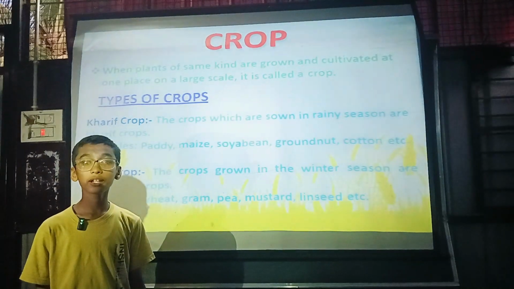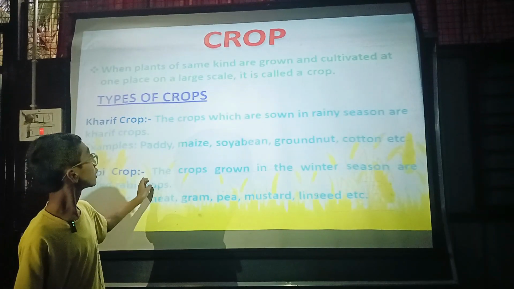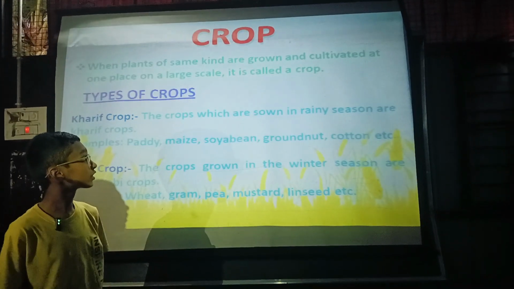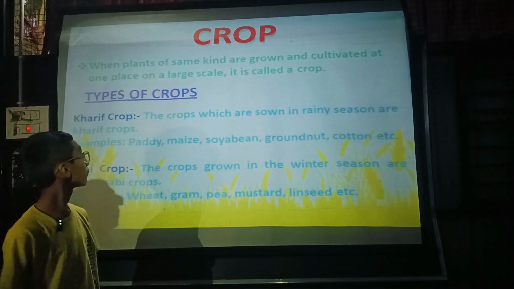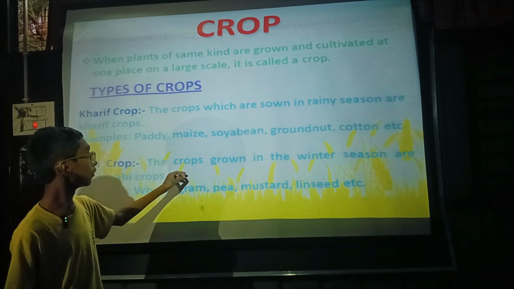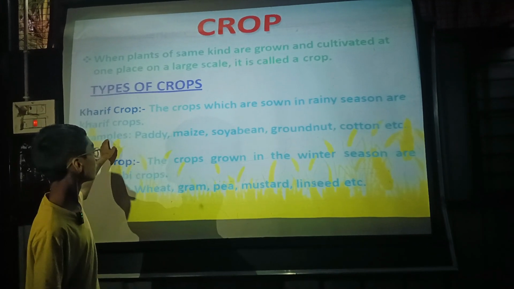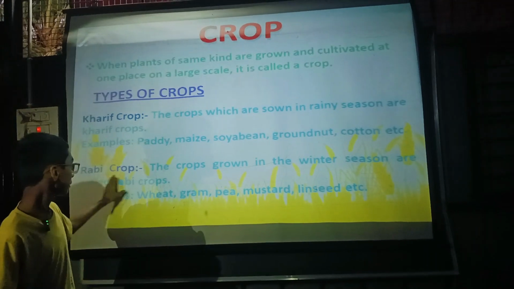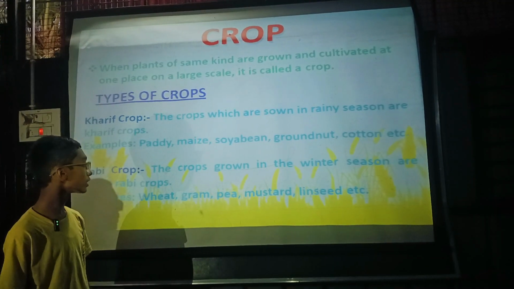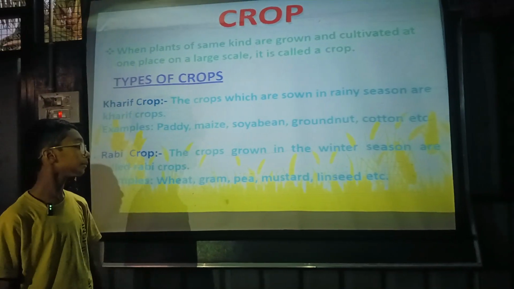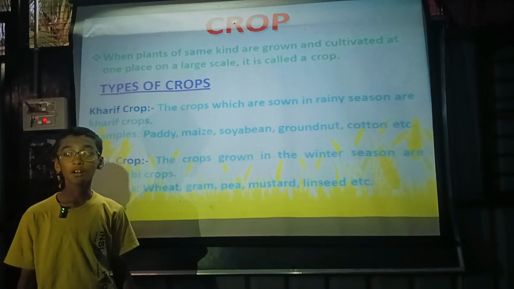Friends, what do you mean by crop? When plants of the same kind are grown and cultivated at one place on a large scale, it is called a crop. There are two types of crop: Kharif crop and Rabi crop. The crops which are sown in the rainy season are Kharif crops. Example: paddy, maize, soybean. The crops grown in the winter season are Rabi crops. Example: wheat, gram, pea, mustard, linseed, etc.